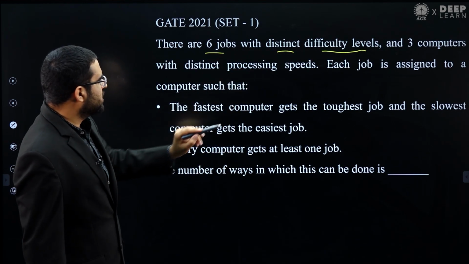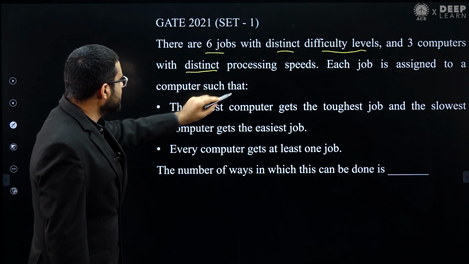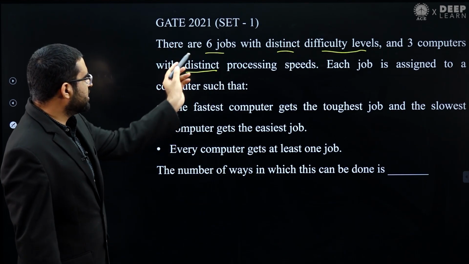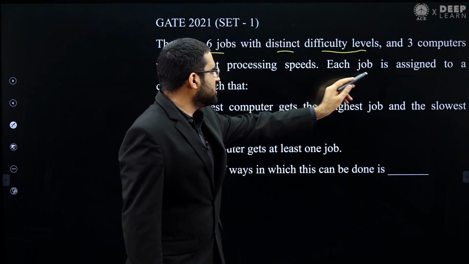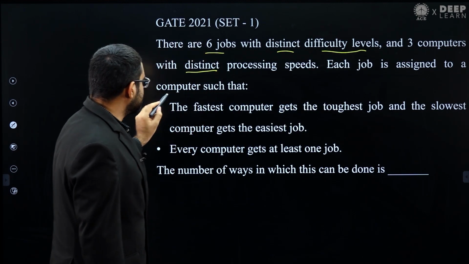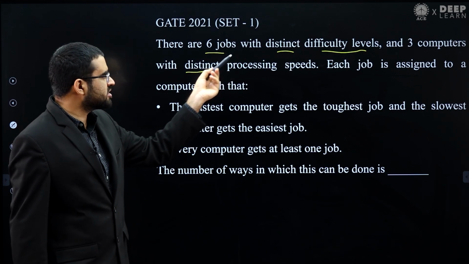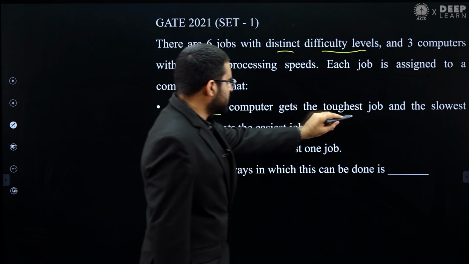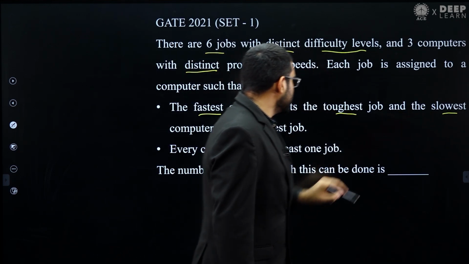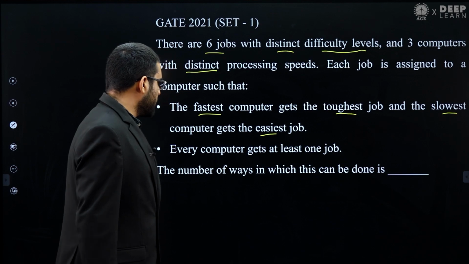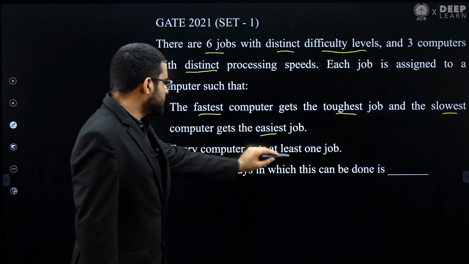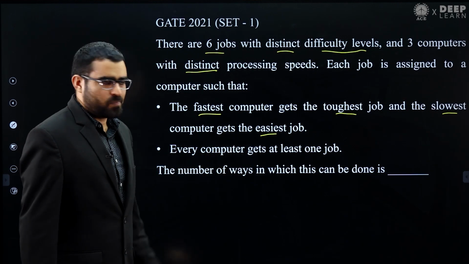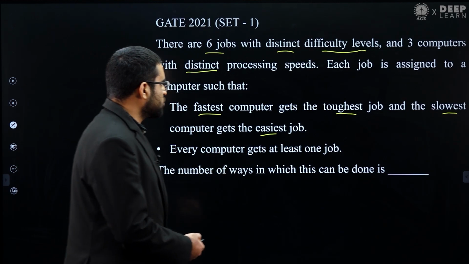And we have 3 computers with distinct processing speeds. So we have 3 different computers and 6 different jobs. Each job is assigned to a computer such that the fastest computer gets the toughest job and the slowest computer gets the easiest job. And every computer gets at least one job. We need the number of ways in which this can be done. So this is a very easy question. Let's solve it.